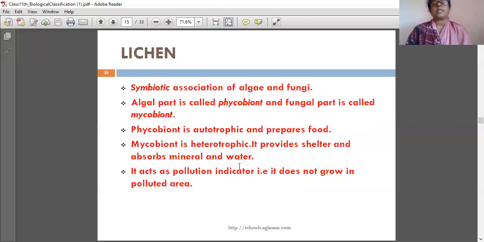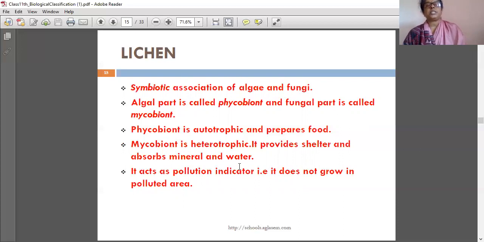Phycobiont is autotrophic and prepares food. Because it is the algal part, it has chlorophyll, so it prepares the food. The fungal part is mycobiont. Mycobiont is heterotrophic. It provides shelter and absorbs minerals and water.